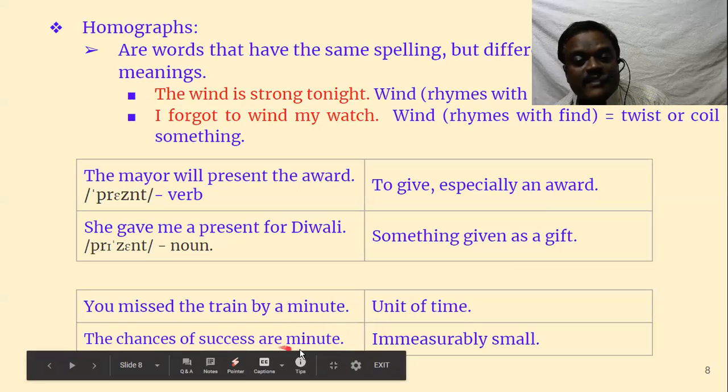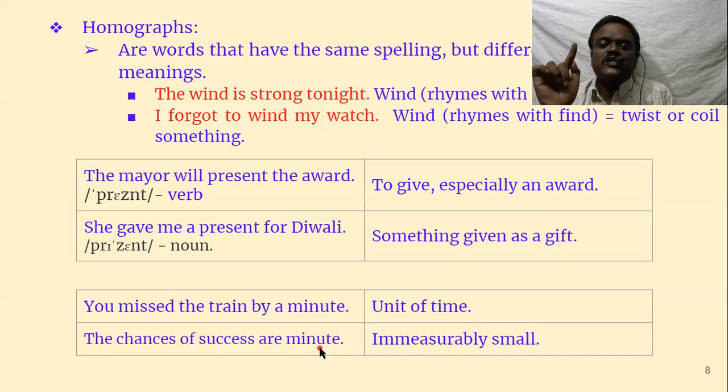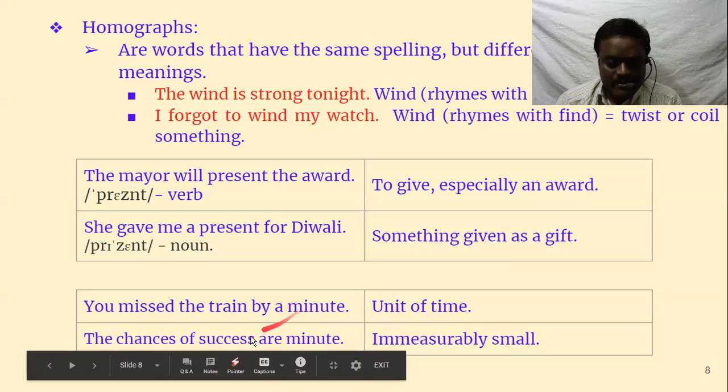The chances of success are minute. Minute means very small, immeasurably small. The differences are minute, we say. That means it's immeasurably small. You can't even say how small it is. Such things are called minute. Okay, now let's go to the next one.